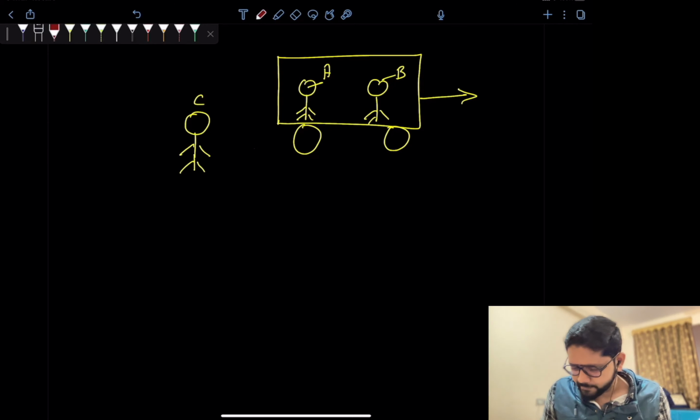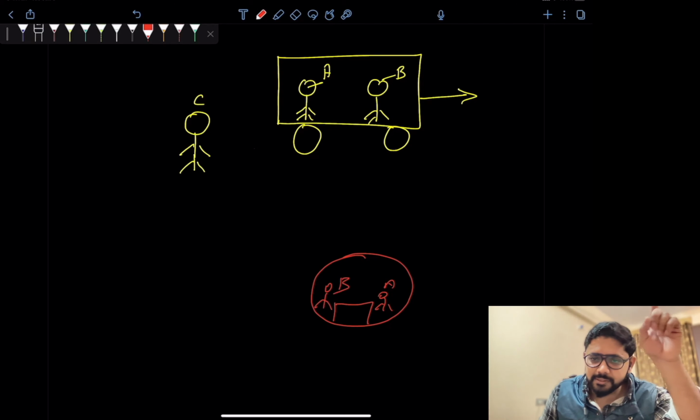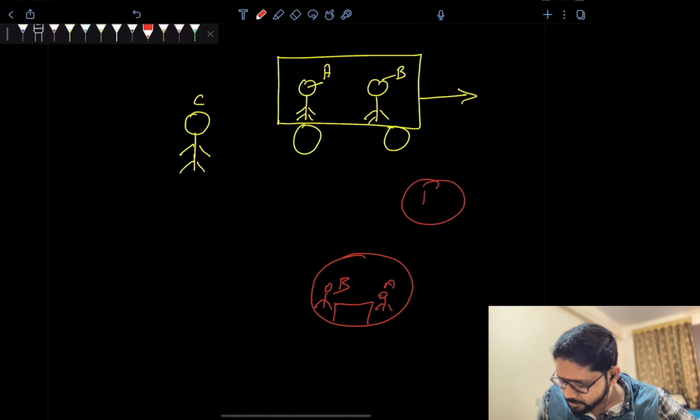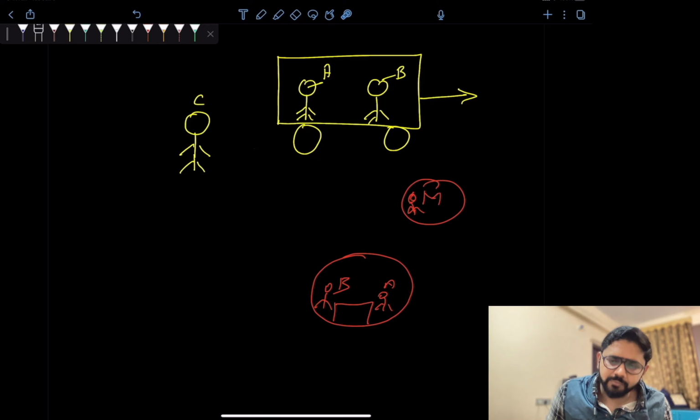Suppose two people, A and B, are sitting in their room, and a man is sitting on Mars, C. They say that these two bodies are in motion.